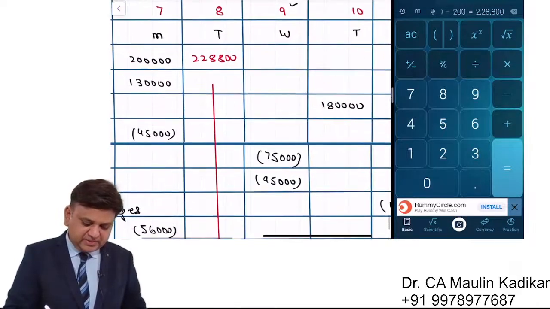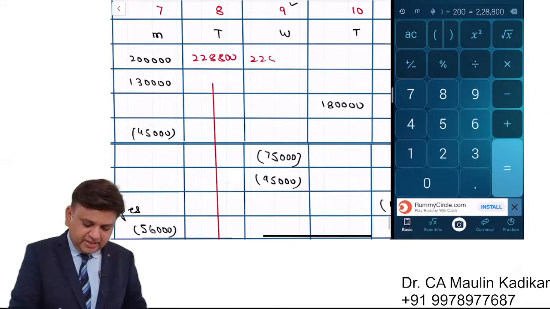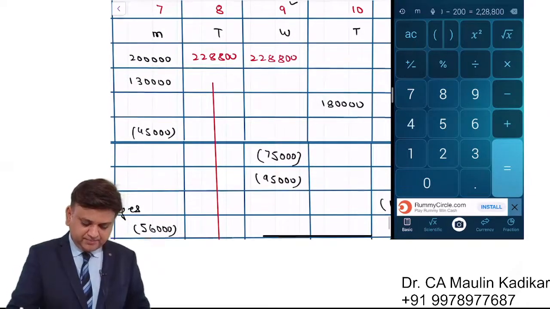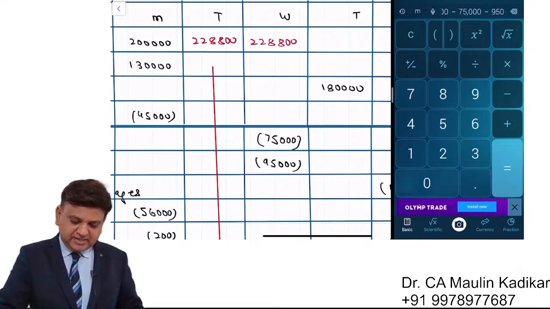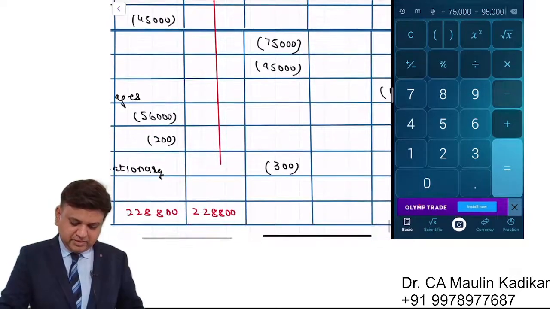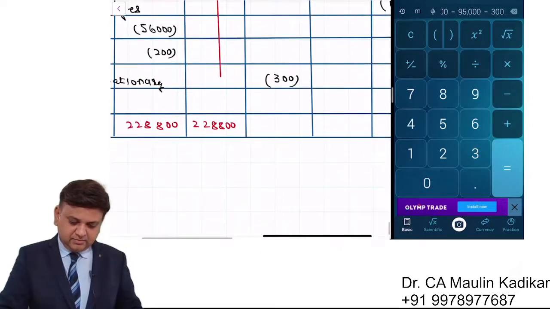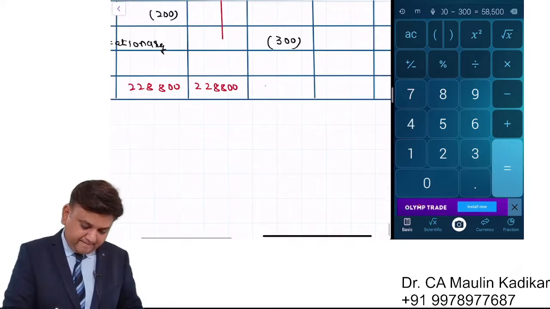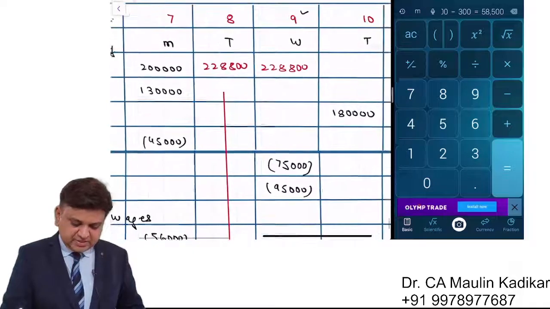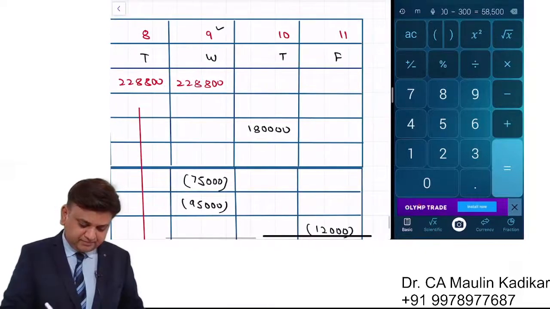The 9th opening would be same, 2,28,800 minus 75,000 minus 95,000 minus 300. So the closing balance is 58,500. That is the opening balance of the next day.